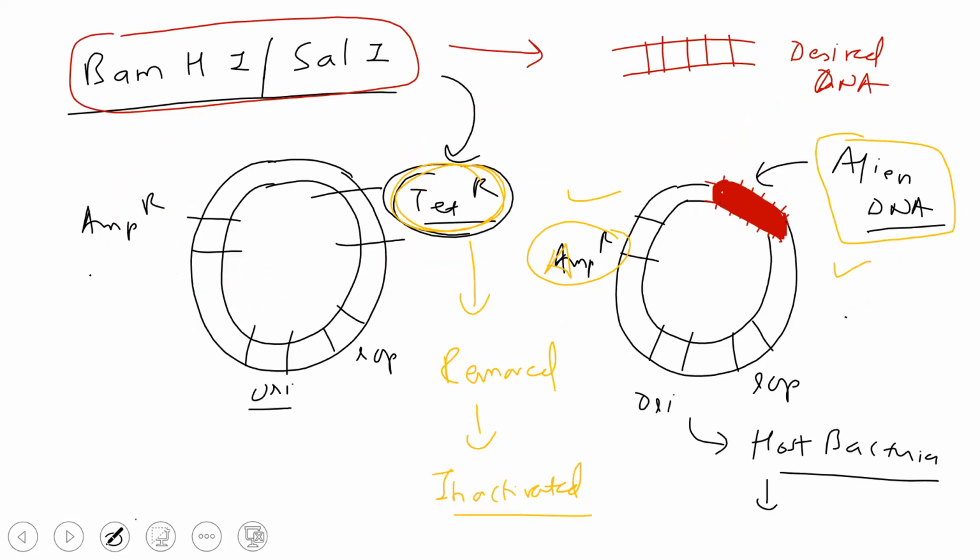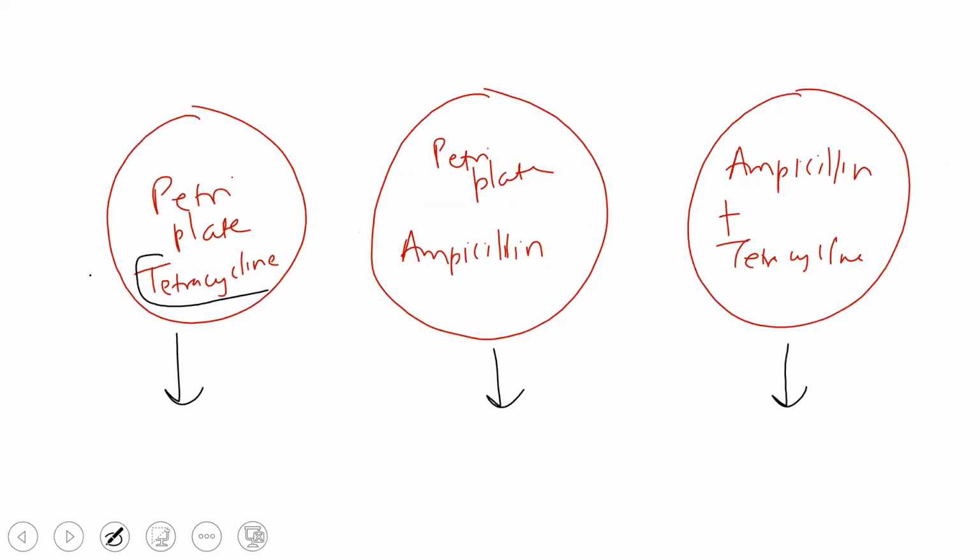We have removed the tetracycline resistance gene, so will it grow or not? No, sir. Why? Because the gene has been removed. So now it has no tetracycline resistance.